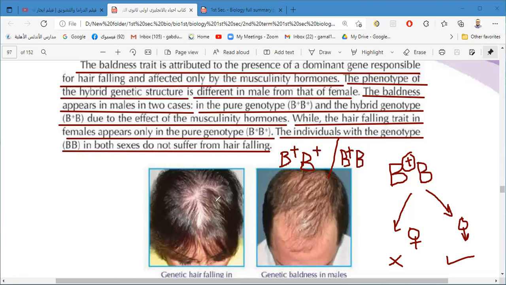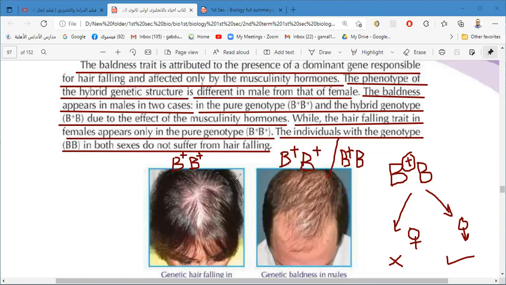But the female must have the 2 dominant genes, B positive B positive, for this trait, the hair falling, to appear. Only in this case does the hair falling appear on the woman's head.